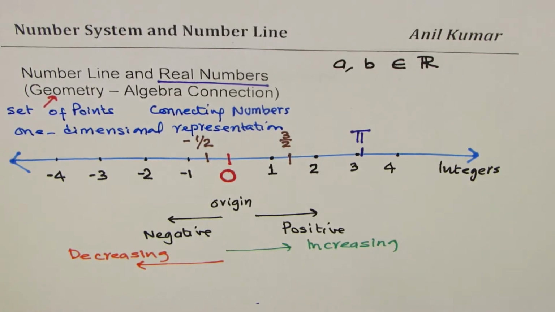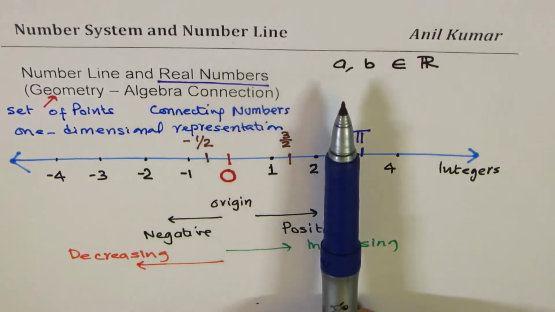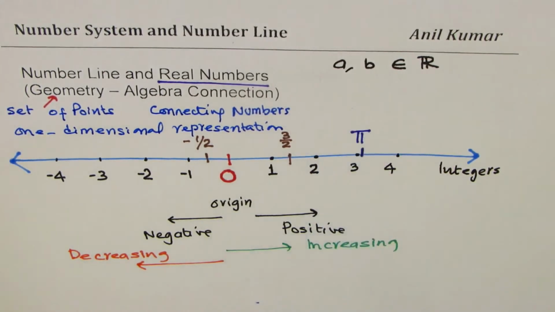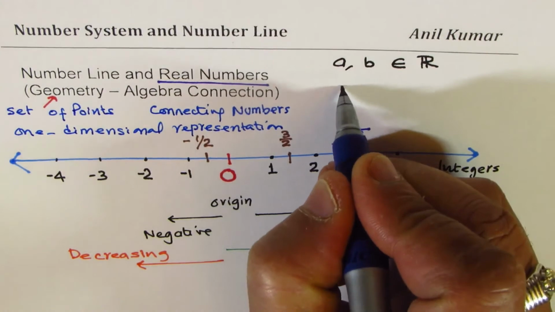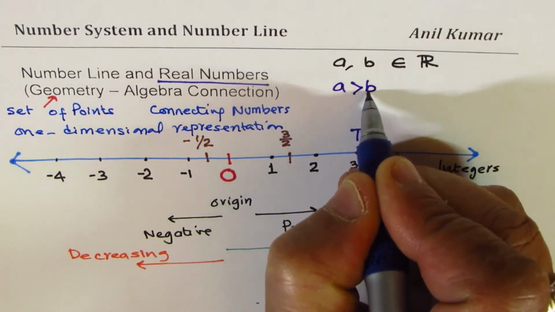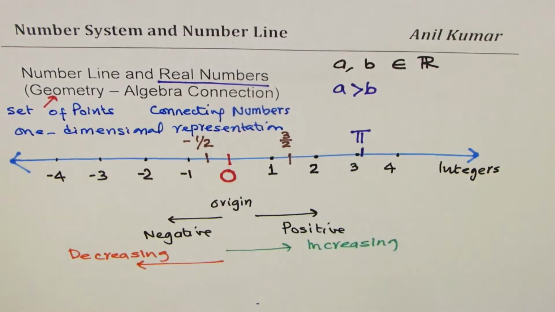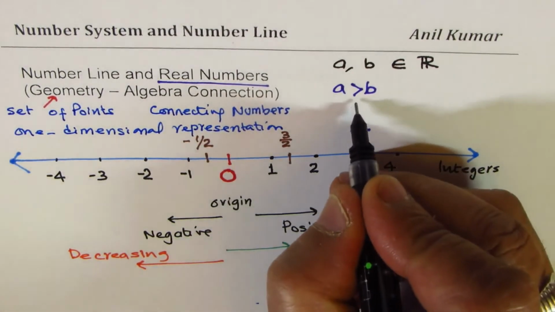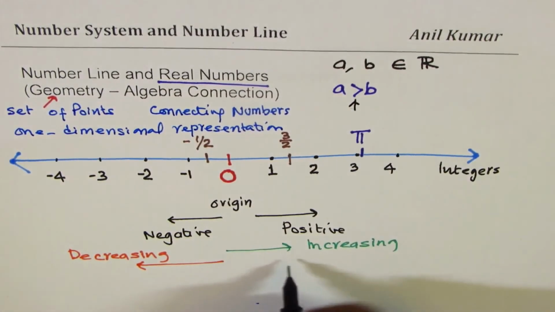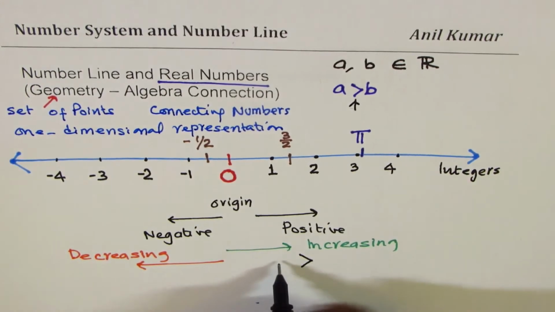Now, we'll talk more about, in general, two numbers like A and B. What you notice here is that if A is greater than B, what does that mean? Some of you may not know this symbol, let me write it here.